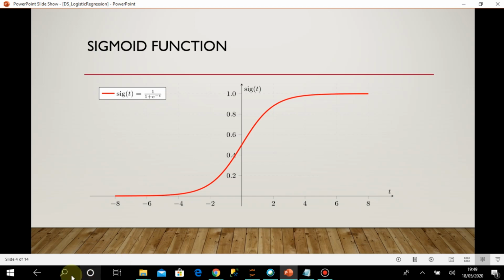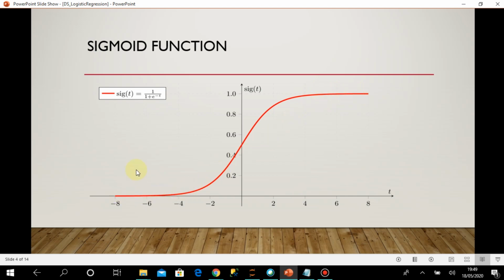From the graph you can see that when the value of t is 0, sigmoid of t is 0.5, and as the value of t decreases on the negative side, it reduces and is fixed at 0. As the value of t increases in the positive direction, after 0.5 it increases, and at some point it is fixed at 1. So that is how the sigmoid function works.